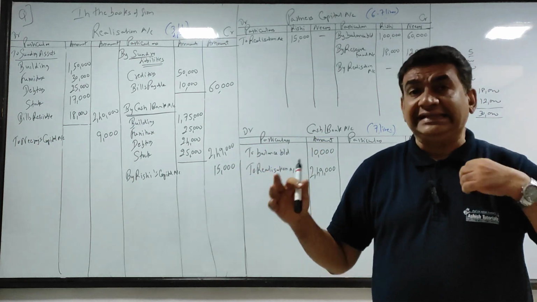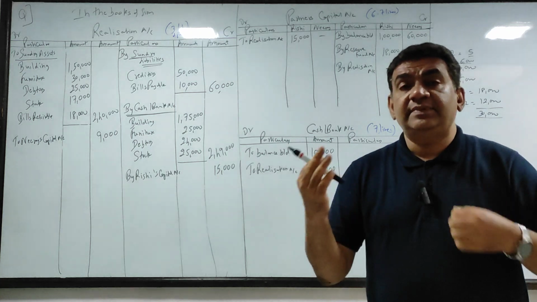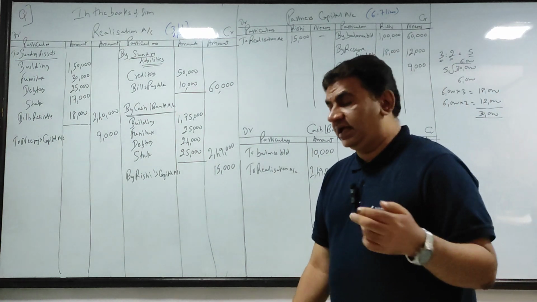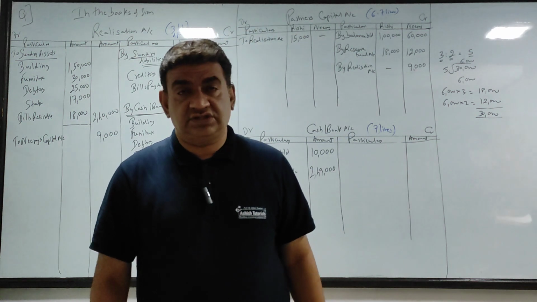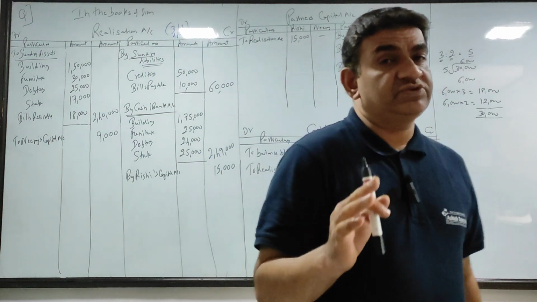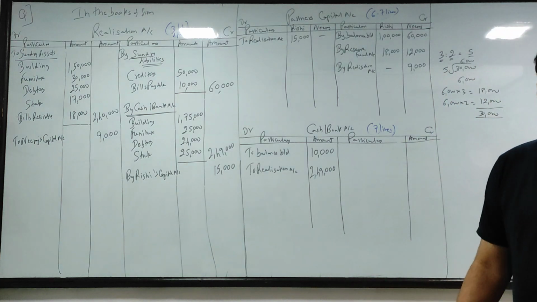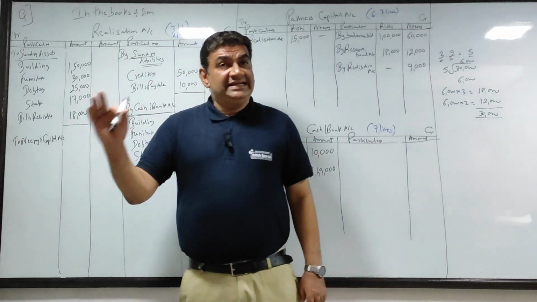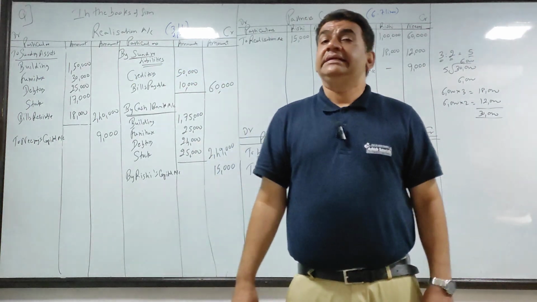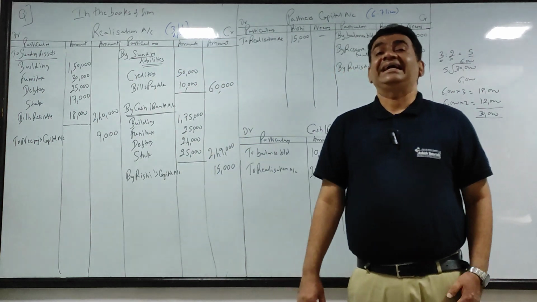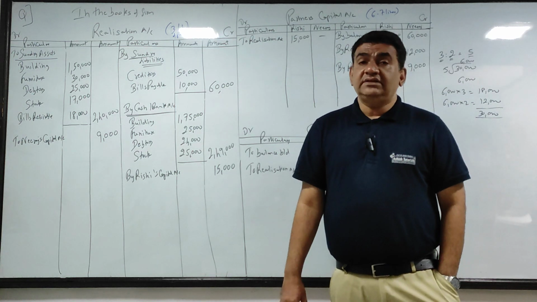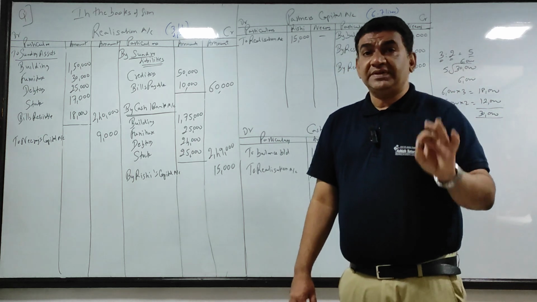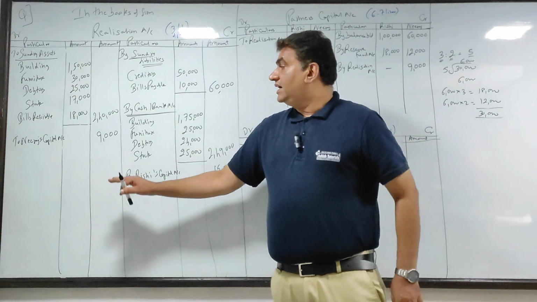or legal expenses. जब भी डिसॉल्व करते हैं, एक प्रोफेशनल को हायर करना पड़ता है, so प्रोफेशनल को जो भी चार्जेस देना पड़ता है, all that is legal charges. So you have to incur those expenses. So those expenses are always to be debited to realization account. What I told you, realization account is a nominal account. Debit the losses and expenses, credit the gains and income. Dissolution expenses are expenses, debit realization.